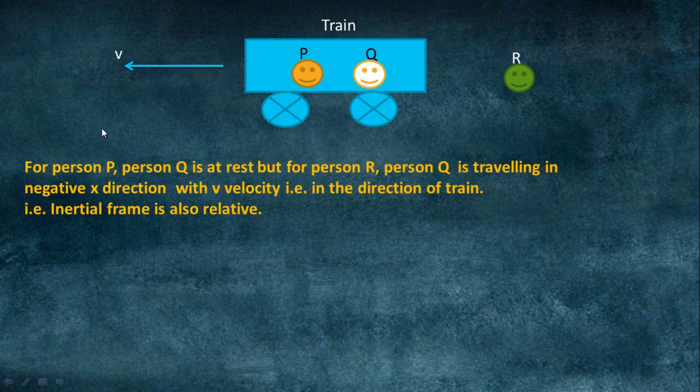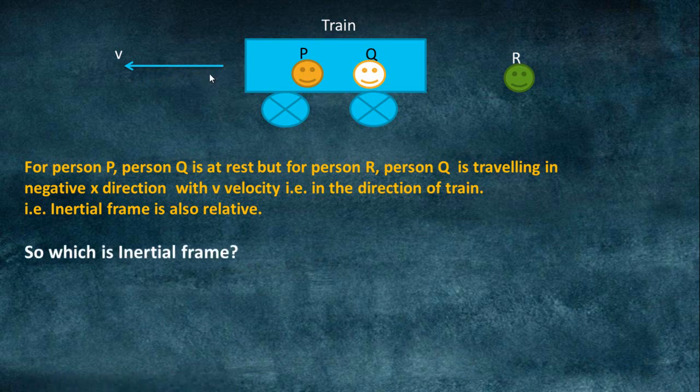So for person P, person Q is at rest, right? Because both these persons are inside the train. So for person P, person Q will be at rest, but for person R, who is standing outside the train, person Q will be traveling in the same direction as the train is moving. So we can say inertial frame is also relative.